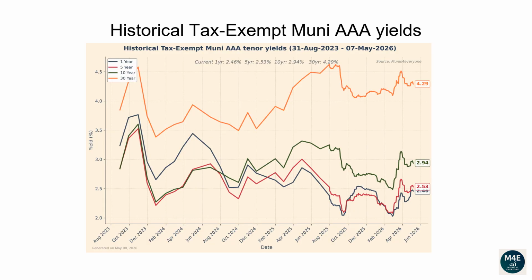This line plot and the next plot show how each tenor of the Muni yield curve has changed over time. From the 31st of August 2023 to the 7th of May 2026, the 1-year yield has dropped from 3.24 to 2.46. The 5-year yield has dropped from 2.85 to 2.53. The 10-year yield has increased from 2.84 to 2.94. The 30-year yield has increased from 3.85 to 4.29.